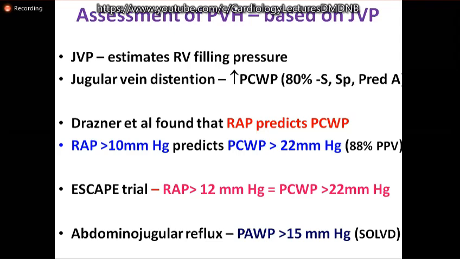Drazner et al. found that RV pressure more than 10 mm mercury predicts pulmonary capillary wedge pressure of more than 22 mm mercury with a high predictive value. In the ESCAPE trial, again, RV pressure more than 12 was associated with pulmonary capillary wedge pressure more than 22. Abdominal jugular reflex, if positive, again suggests pulmonary artery wedge pressure more than 15 mm mercury.